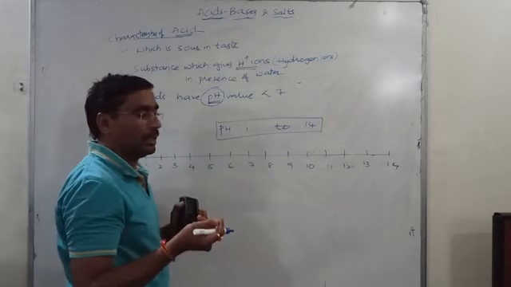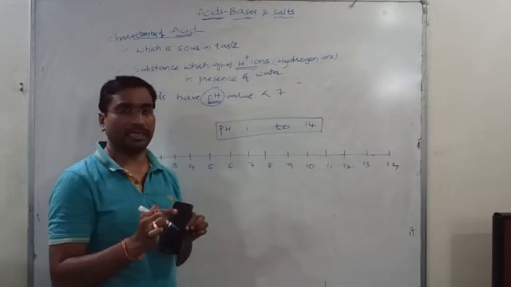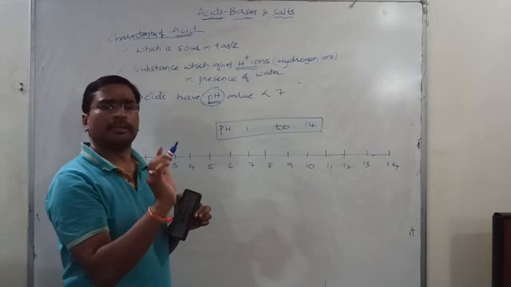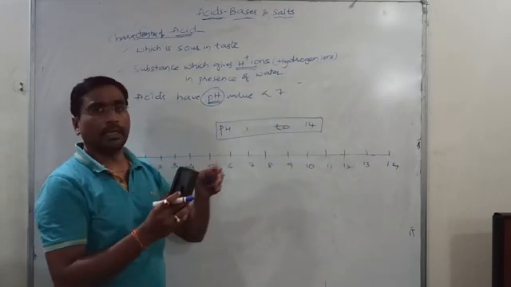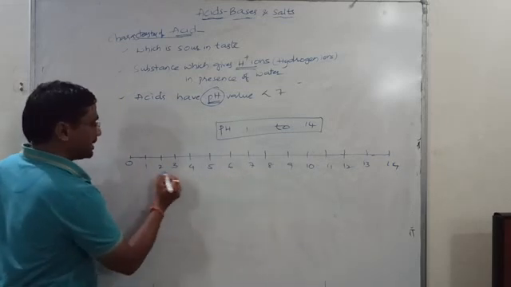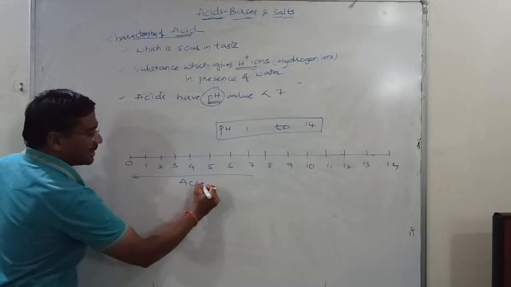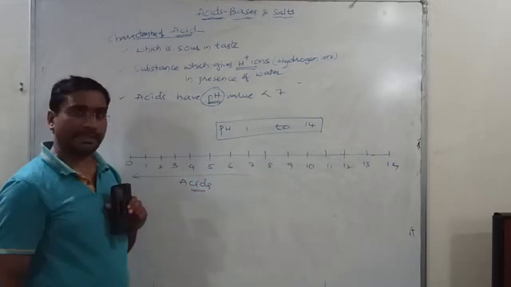Okay, how do you know if it is less than 7? We will have pH papers. I will show the pH papers in the next class. Those papers show different colors based on concentration. So any substance which has a pH less than 7 will act as an acid. Those substances automatically act as acids.